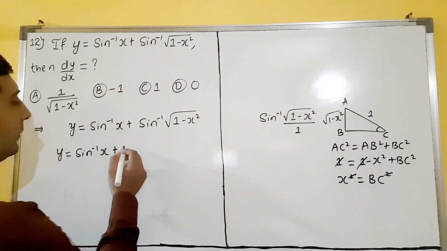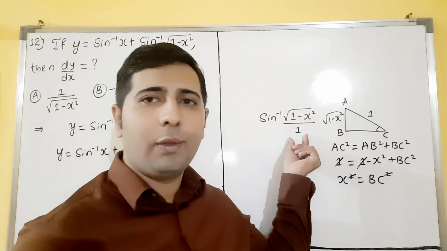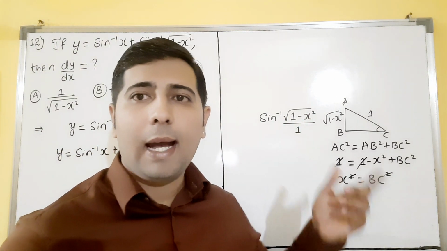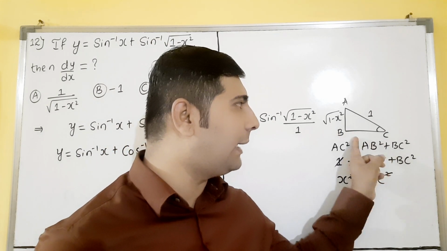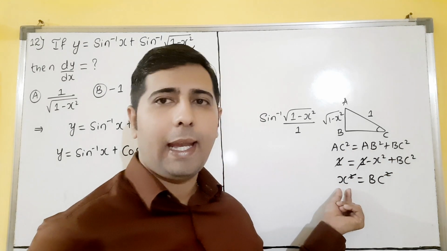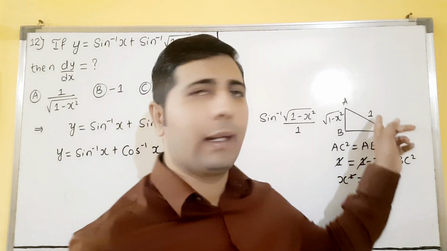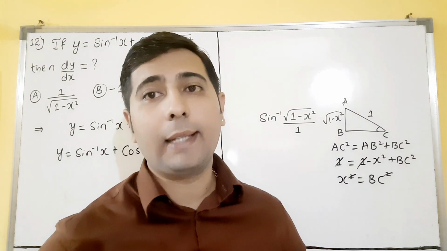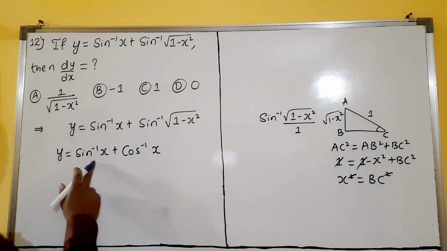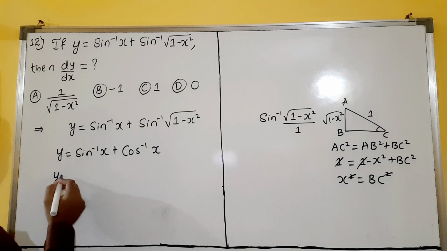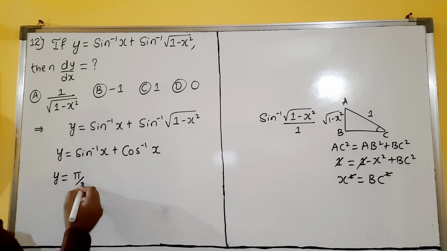Cos inverse. What is cos inverse, dear students? This is opposite by hypotenuse, sin. Cos is adjacent by hypotenuse. Adjacent is how much? This is opposite, this is adjacent BC. BC is x. X divided by hypotenuse 1. X by 1 is x, dear students. So sin inverse x plus cos inverse x. The formula you know: sin inverse x plus cos inverse x is pi by 2, dear students.